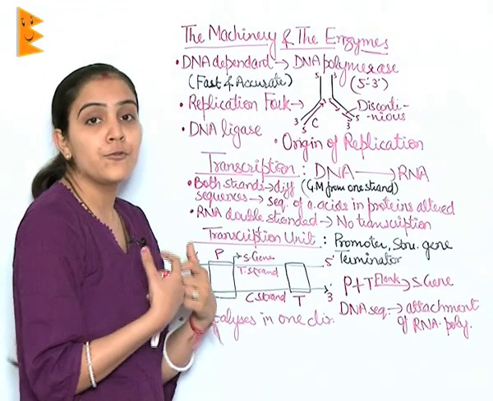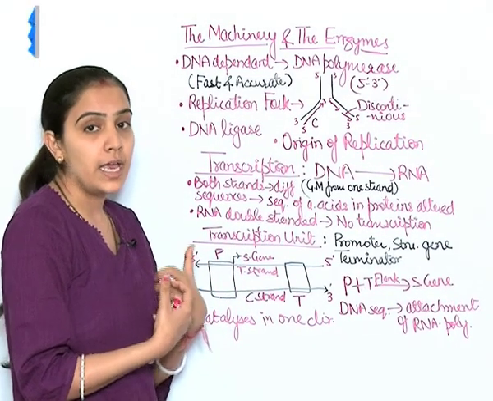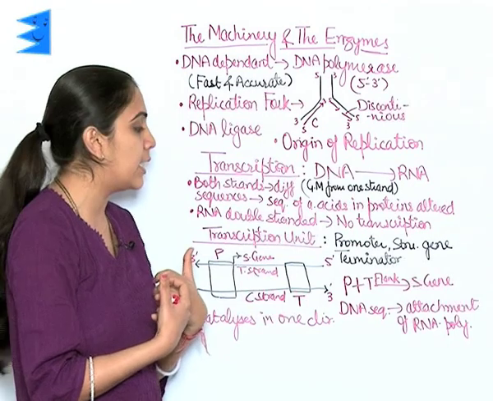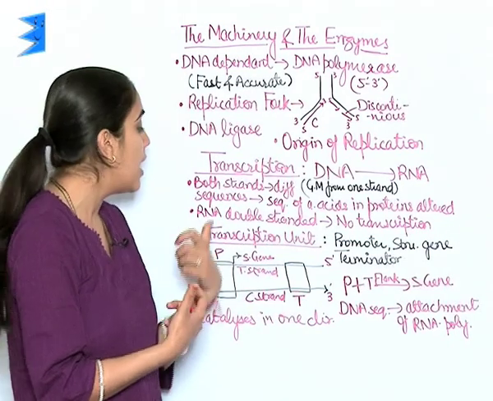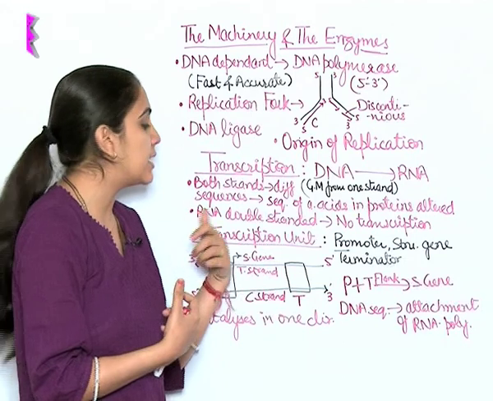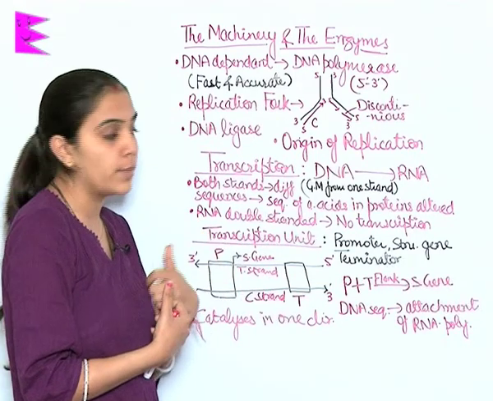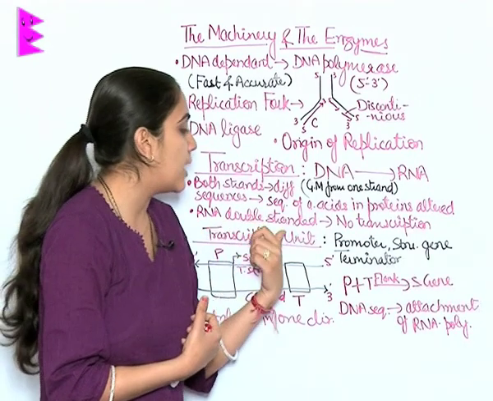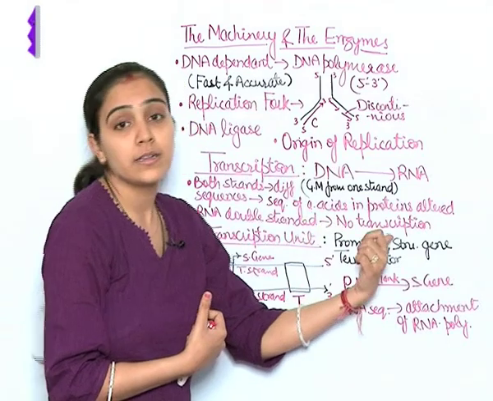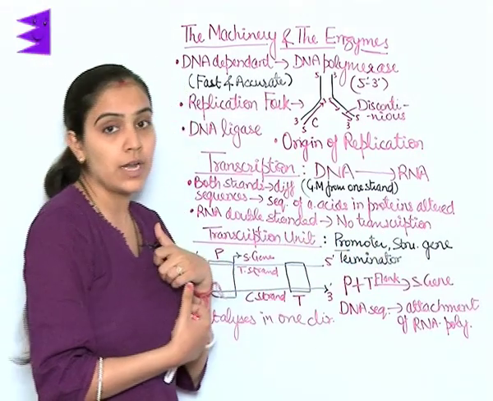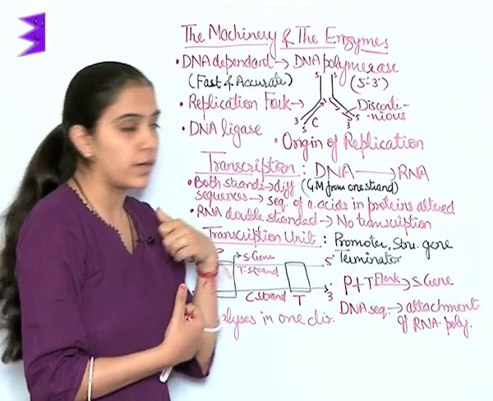As well, if both the strands of DNA were involved in copying genetic material, then double-stranded RNA would be formed, and this double-stranded RNA will not go into the process of translation. Hence, there will be no transcription.